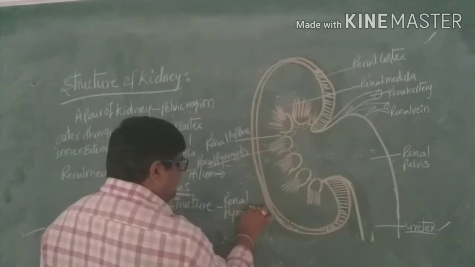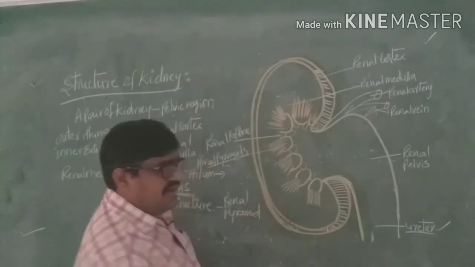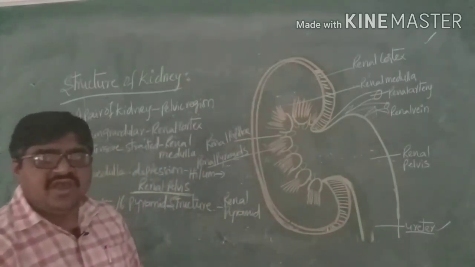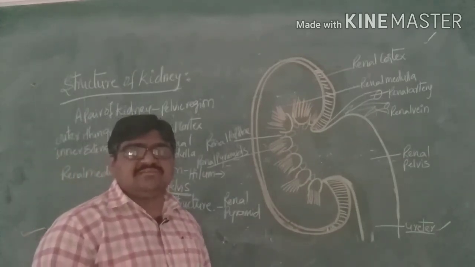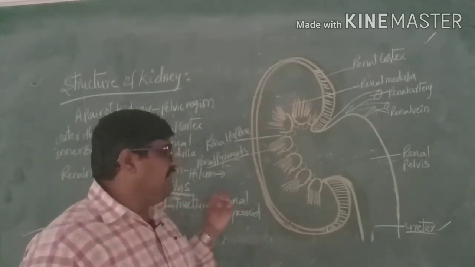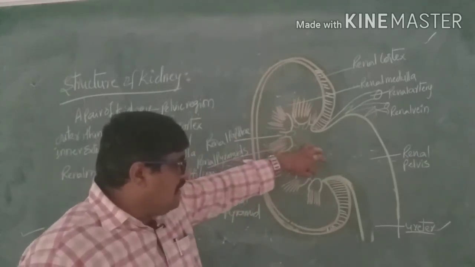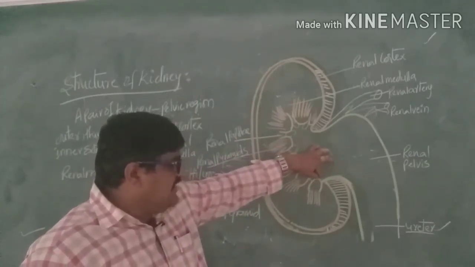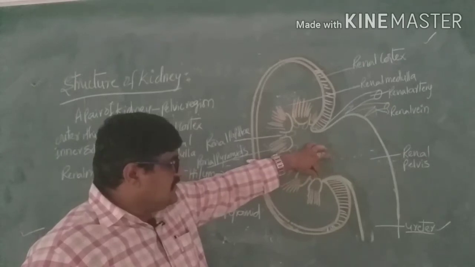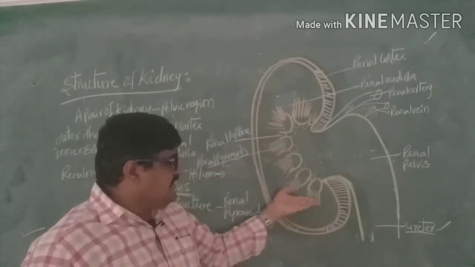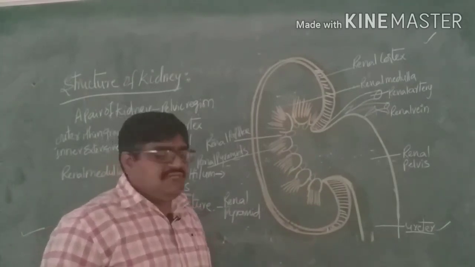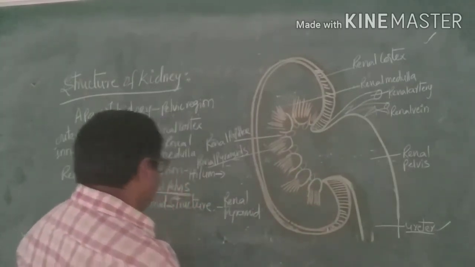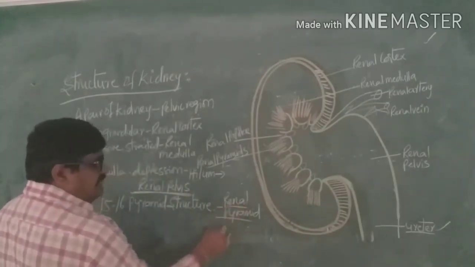What are renal pyramids? They are broad at the base and narrow at the tip. So these are called renal pyramids.